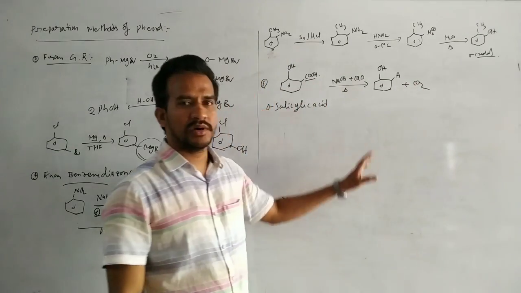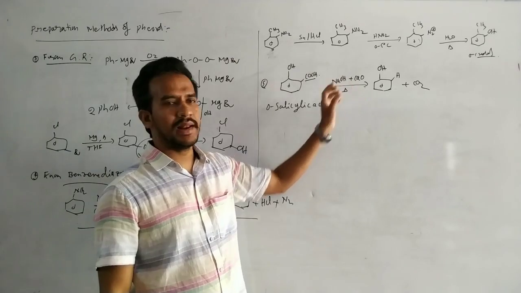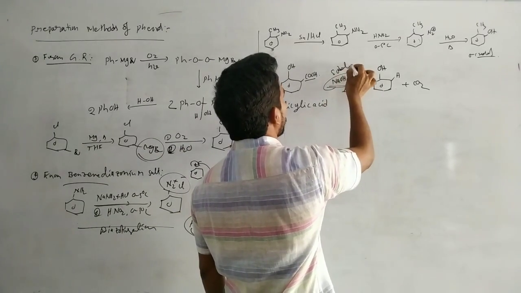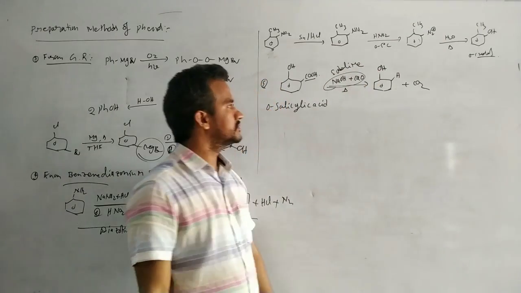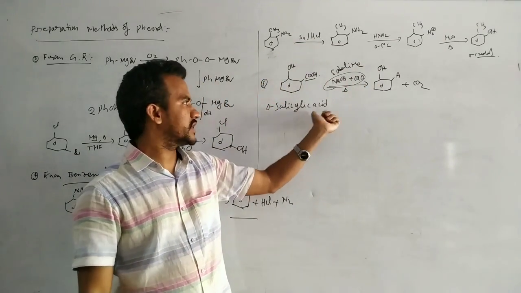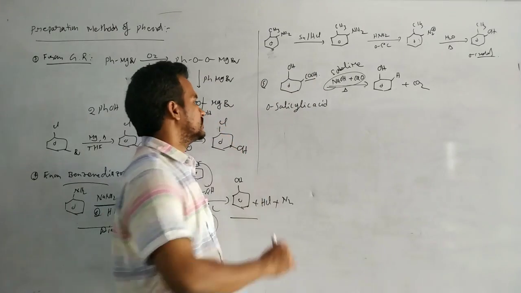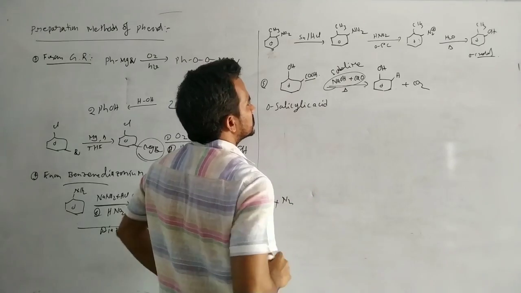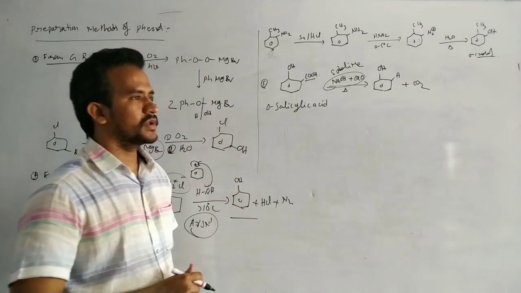Loss of CO2 is decarboxylation, by heating with soda lime. This mixture is known as soda lime. That's it: salicylic acid to phenol. There is one preparation method.